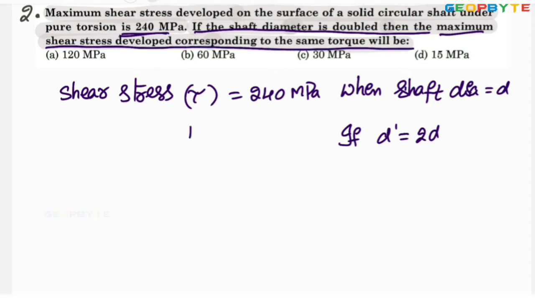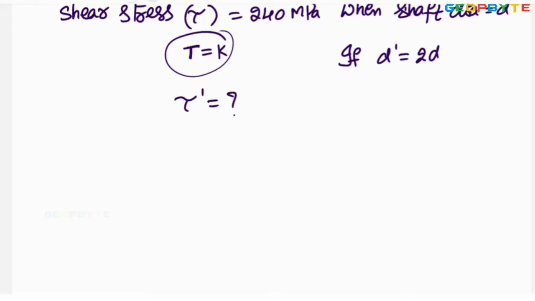That means torque remains constant. New shear stress, tau dash, equals how much? It can be decided like this. As you know, torque T equals pi by 16 into tau into d cube.